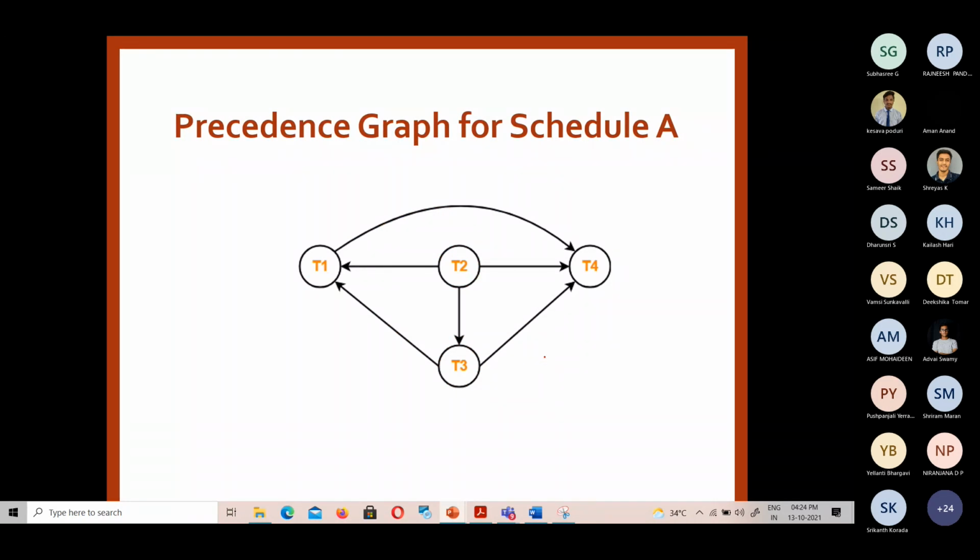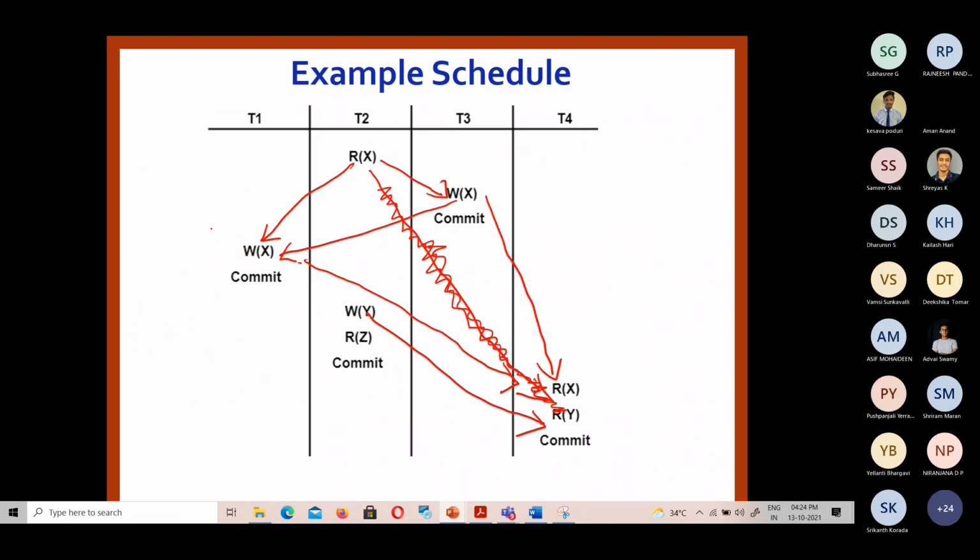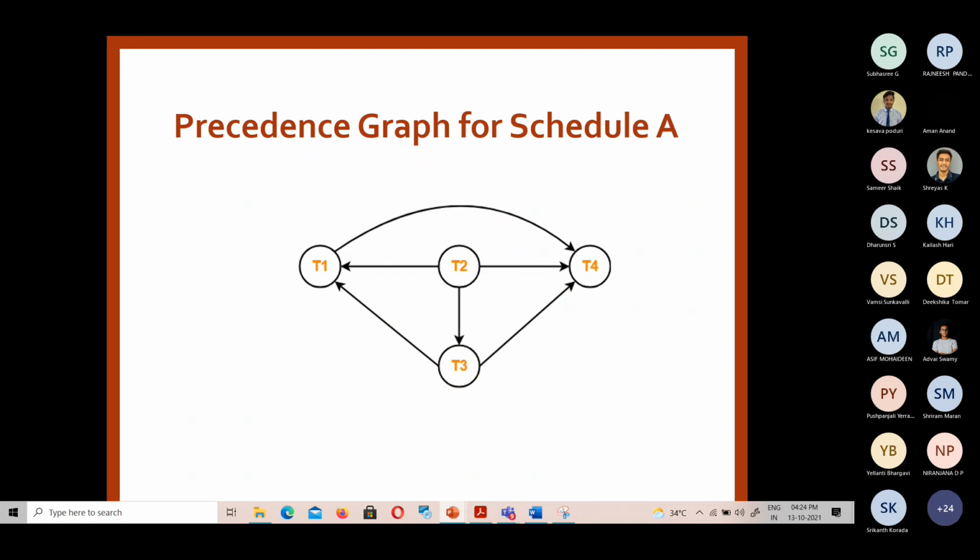T1, T2, T4. You can see T1 to T4 we have. That is the W of X and R of X conflict. So like that, we need to plot the T1 to T4 edge, W of X to R of X. So like that, we have constructed the graph. Now, does it have any cycle?